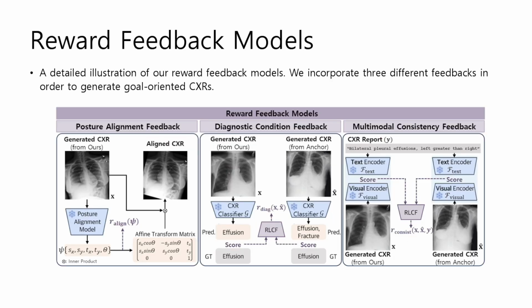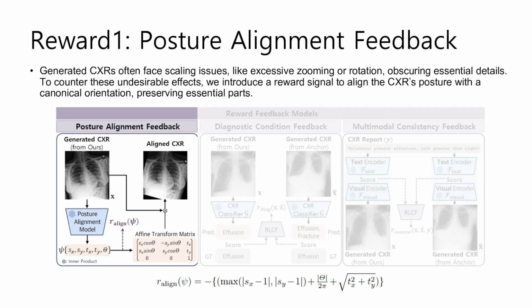We address three main challenges in generating report-conditioned CXRs with targeted feedback to achieve our objective. Our approach incorporates three distinct feedback mechanisms for goal-oriented CXR creation. At first, generated CXRs often face scaling issues, obscuring essential details. To counter these, we introduce a posture alignment reward, which quantifies the magnitude of transformation obtained from the frozen posture alignment model. It aligns CXRs to the canonical pose, enhancing posture precision and visibility of essential regions.